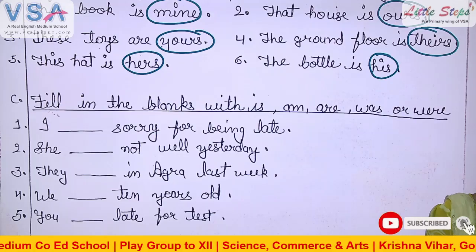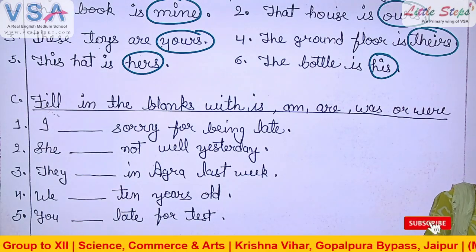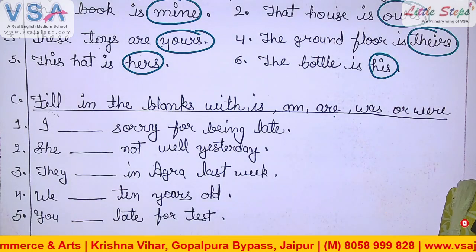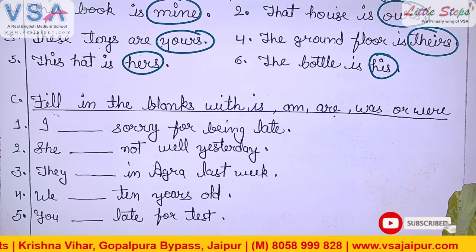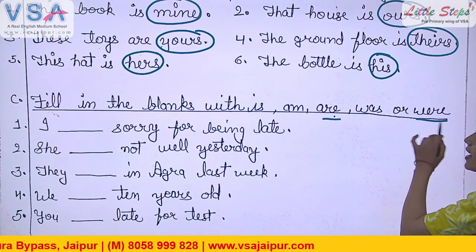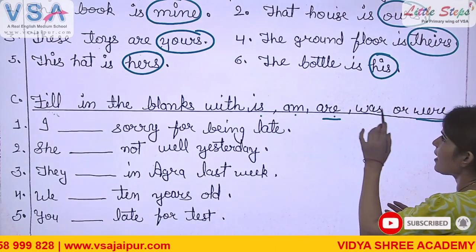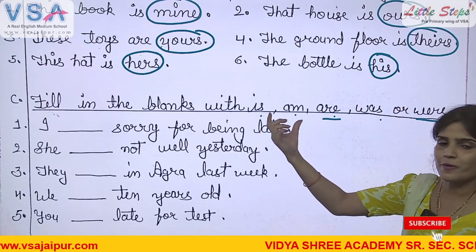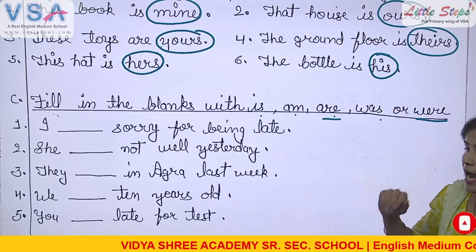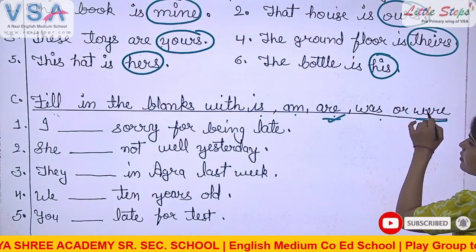Stand up, Darsh. Now tell me which verbs are plural. Of the rest of the verbs, what are the plural verbs? Are and were. These are plural verbs. With singular subjects we use is, am and was, right? Is and am denote present time, was denotes past time, but these all are singular verbs. And with plural subjects we use are and were.